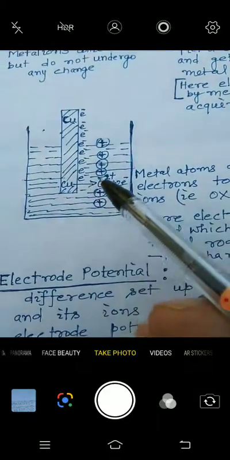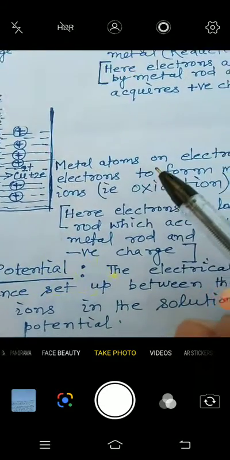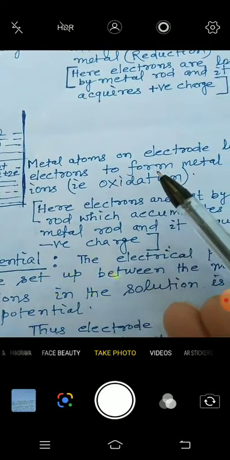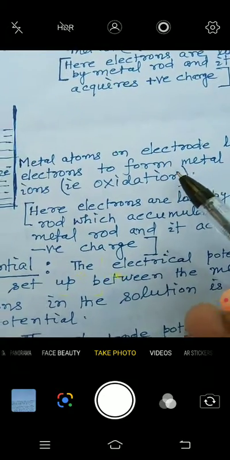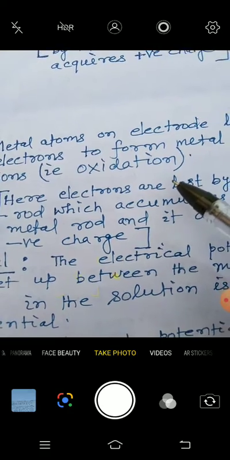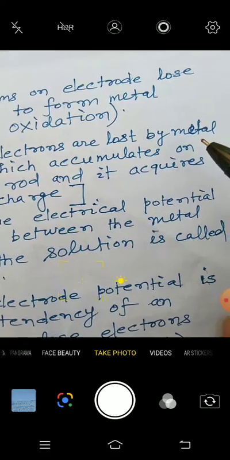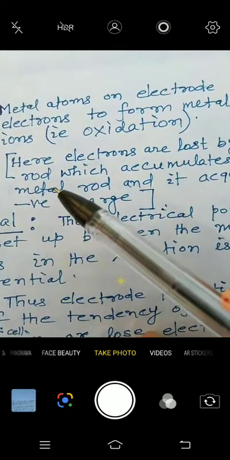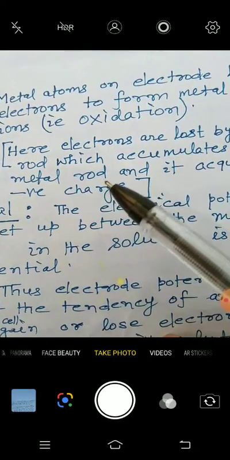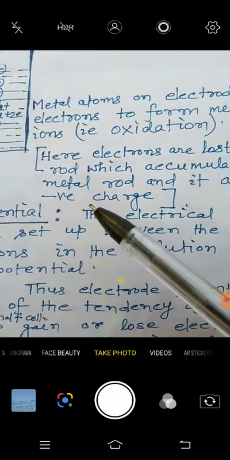The third case is here. The metal atoms on the electrode can lose electrons to form metal ions, that is oxidation. Here electrons are lost by the metal atoms and accumulate on the metal rod, and it acquires negative charge.